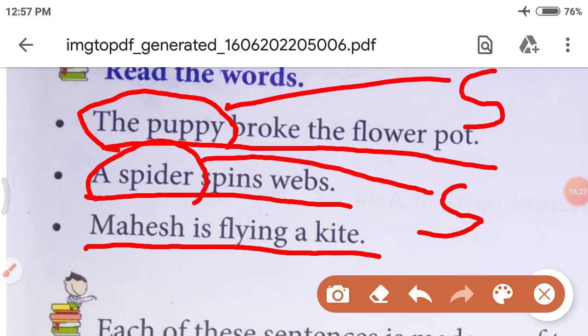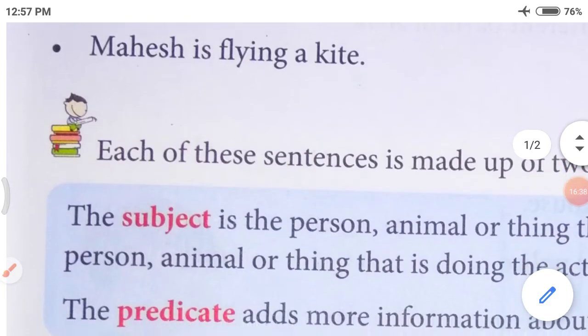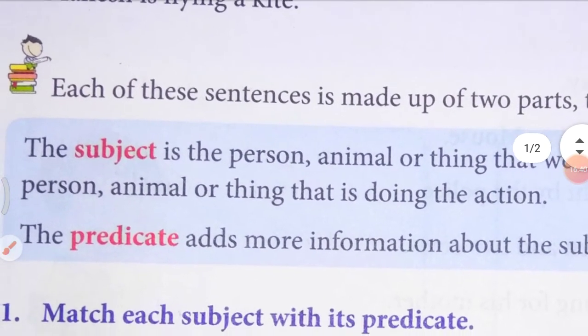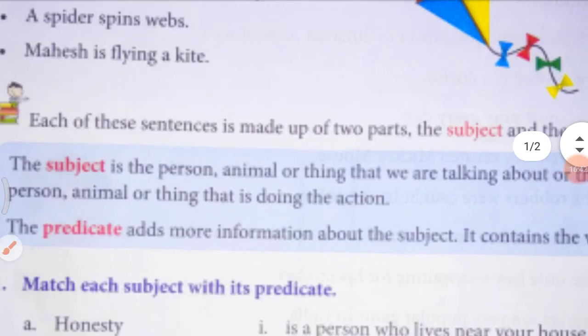Who is flying a kite? Who is flying a kite, my dear students? Yes, Mahesh. So, what is the subject here? Mahesh is the subject. Okay. So, let's read the definition with me. Okay. Let's start.